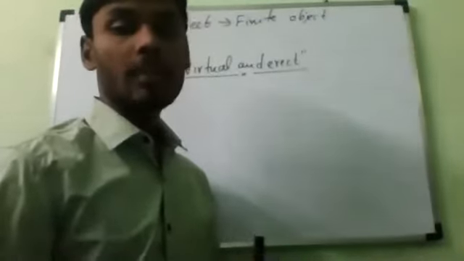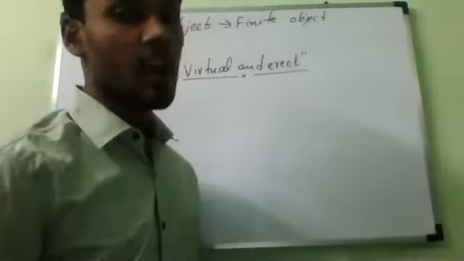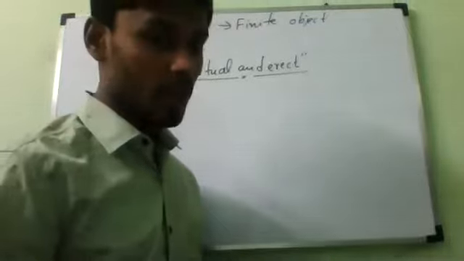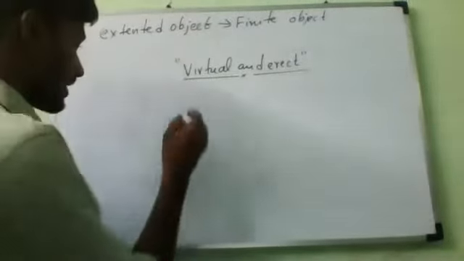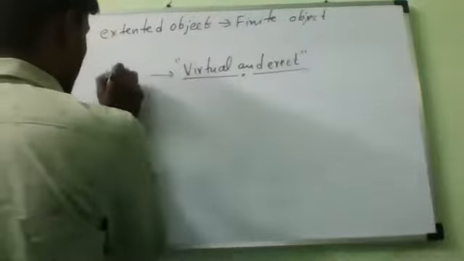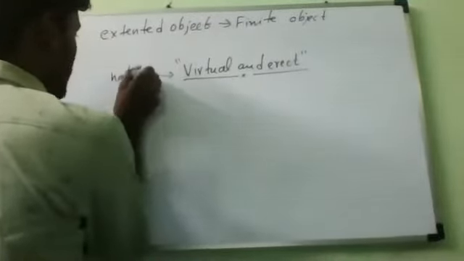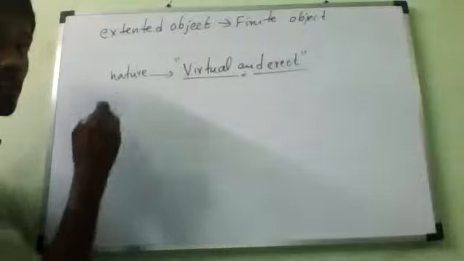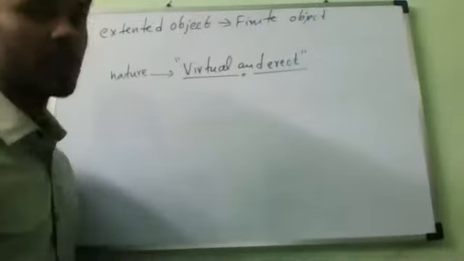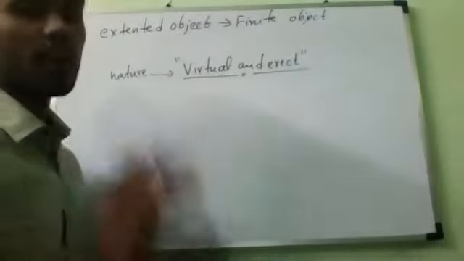So the image formed by a plane mirror is always virtual and erect, and that is the nature of the image. Now the size of the image formed by a plane mirror is equal to that of the object.